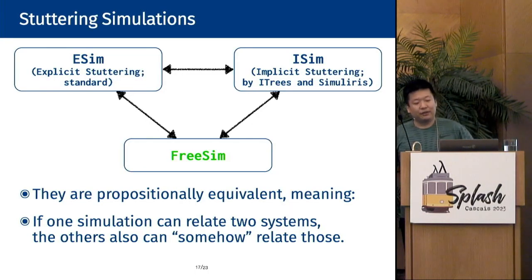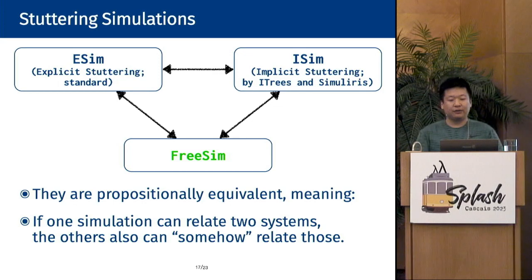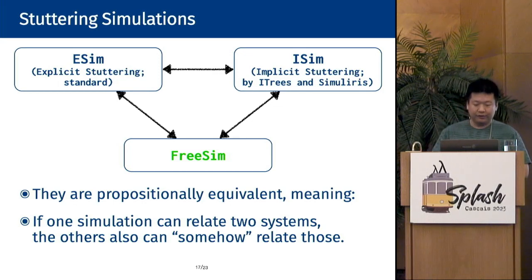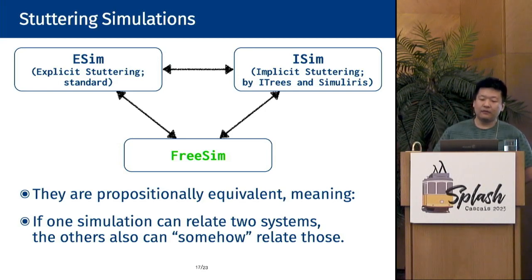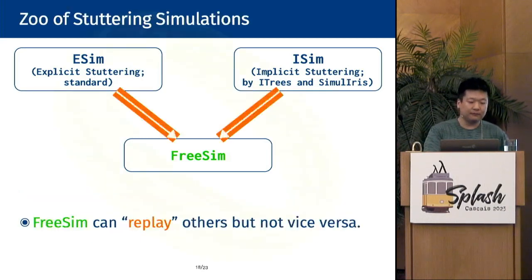FreeSim and existing stuttering simulations, notably explicit stuttering simulation and implicit stuttering simulation, are propositionally equivalent. It means that if one simulation can relate 2 systems, the others also can somehow relate those systems. However, as we have seen before, FreeSim offers more proof strategies and gives better usability. Such a difference is captured with the notion that we adopt, replayability. FreeSim can replay the other 2 techniques, but not vice versa.